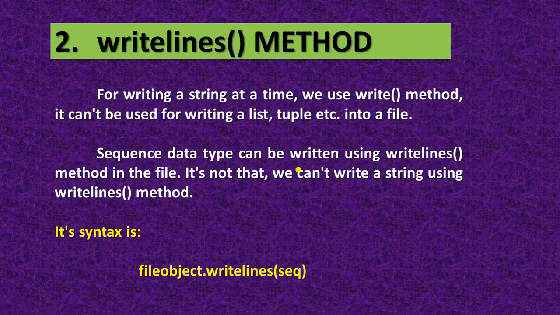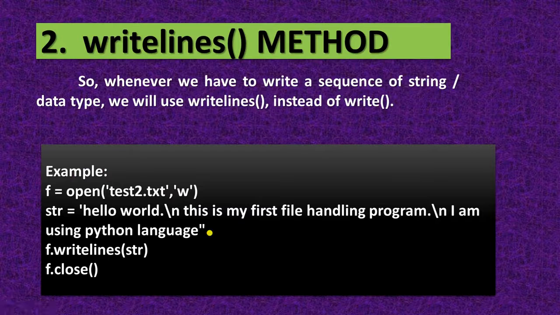Next is the writelines method. So here at a time, if you want multiple lines, then you can use writelines. Okay. So a sequence data type can be written using the writelines method in the file. It's not that we cannot write a string using the writelines method. Here is the syntax. So whenever we have to write a sequence of strings or a data type, we will use writelines instead of write.